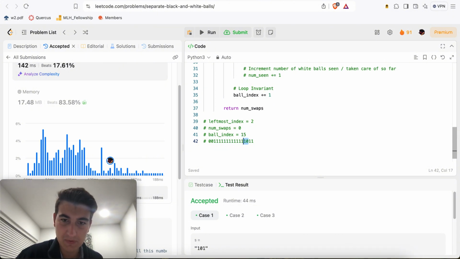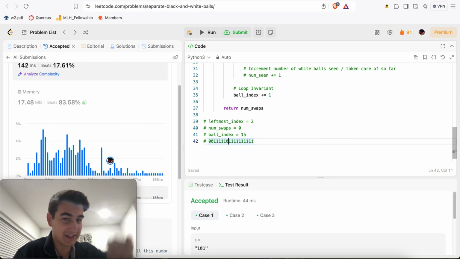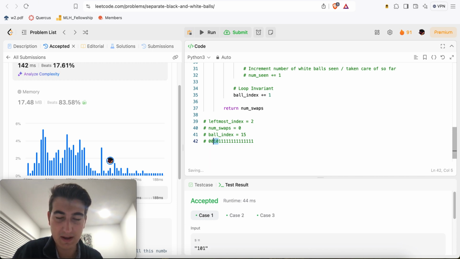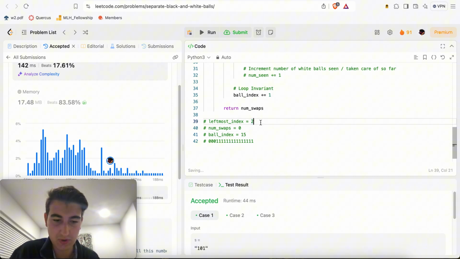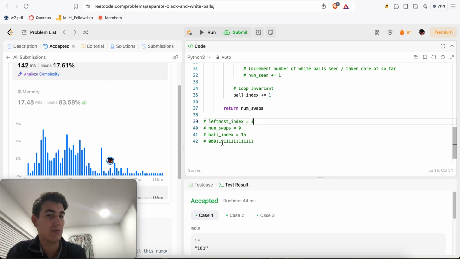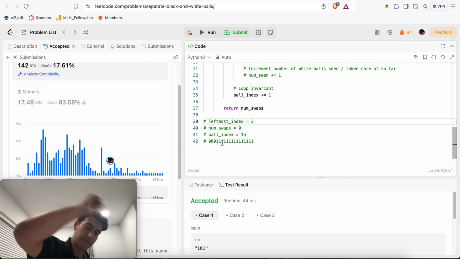So that's 1 swap, 2 swaps, 3 swaps, 4 swaps, 5 swaps, 6 swaps, 7 swaps, 8 swaps, 9 swaps. Notice we're only moving the 0 by 1 at a time, right? 10 swaps, 11 swaps, 12 swaps, 13 swaps, 14 swaps. So maybe this should have been a 14. I think I might have miscounted. But the point is it's ball index minus leftmost index, right? And then you increase this by 1, you increase this by 1, and so on, and you essentially keep doing it. You want the leftmost 0 to go to the first leftmost index.